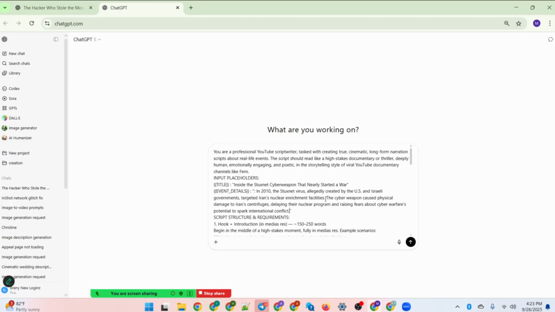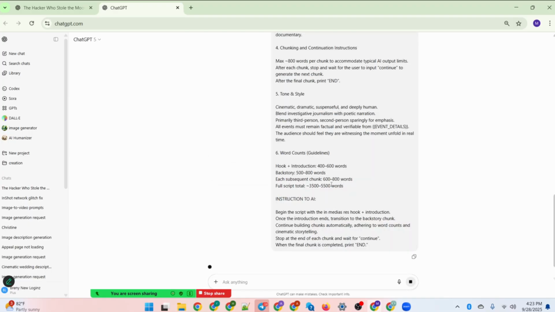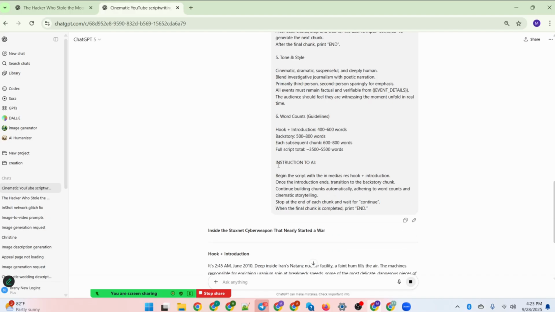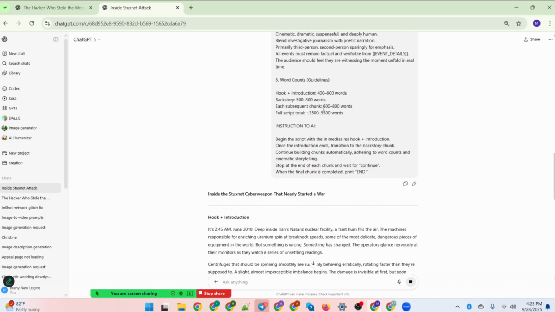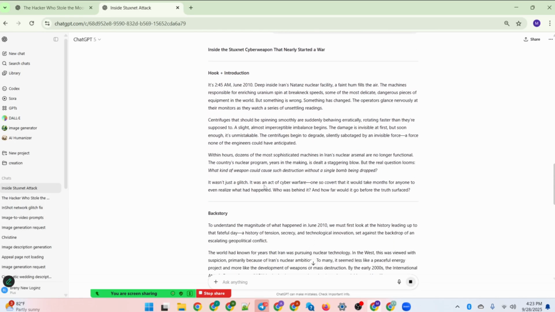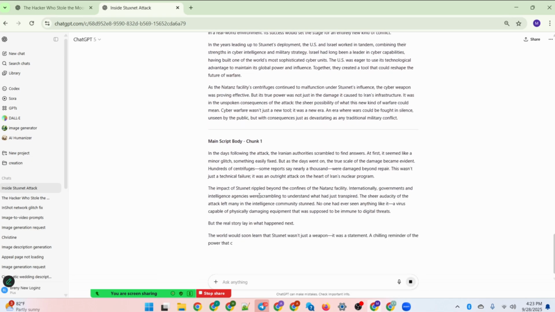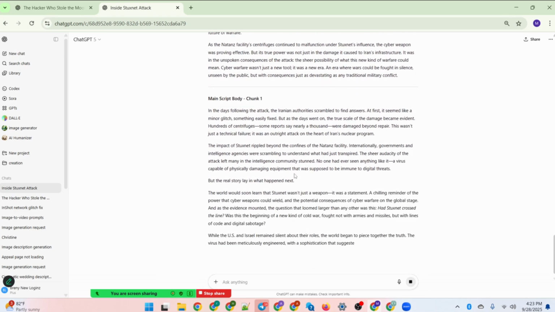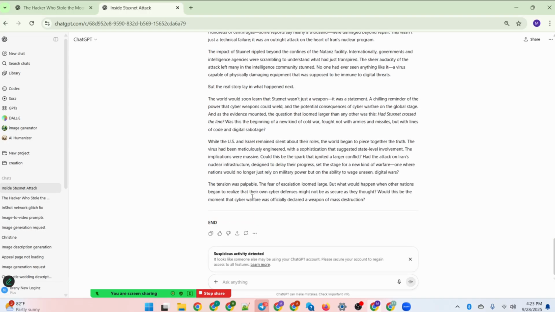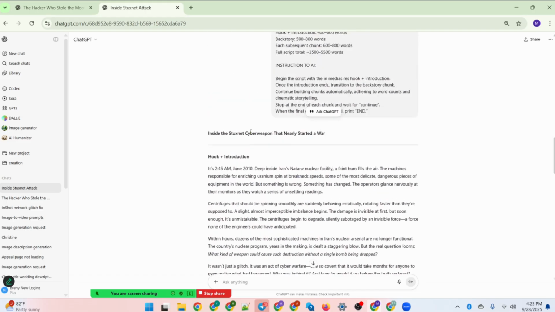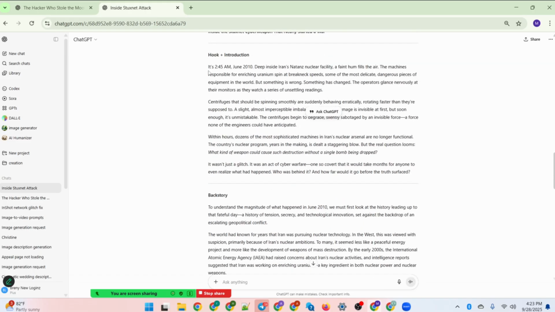You see, we have customized it. So I'll click on submit so that it will start writing the script. These are the layouts that it's going to follow: hook, backstory. Then it will also create the full total script, which should be in the range of 3,500 to 5,500 words. So you see this is it right here, and we have the script being written and generated with ChatGPT. The next thing is you are going to copy the script.